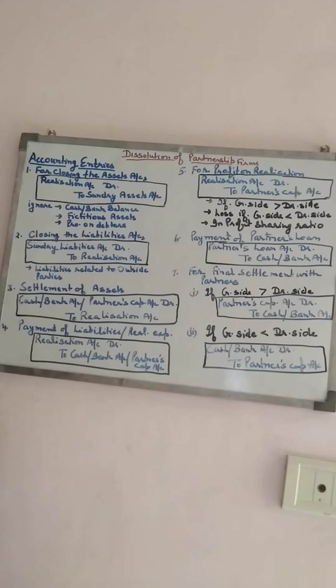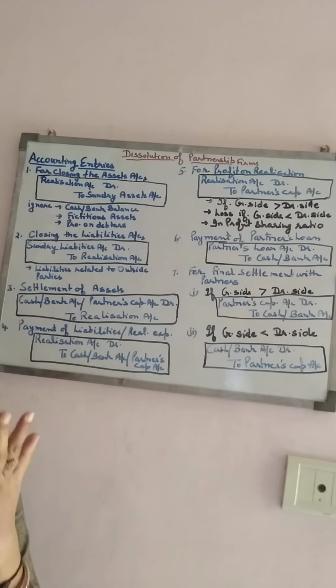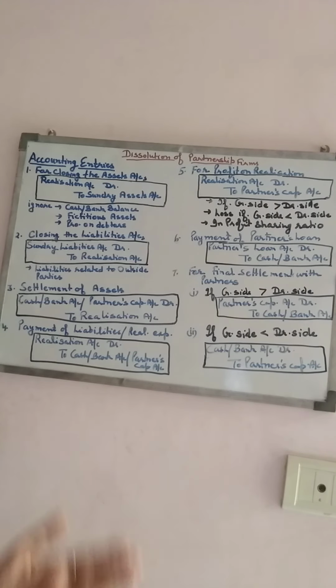it is possible that in the balance sheet some liabilities are given, but in the additional information nothing is mentioned related to that liability. Like in the balance sheet the bank loan is given, but in the additional information there is no information regarding it. In that case, because the bank loan is an outside liability, the firm must pay it.